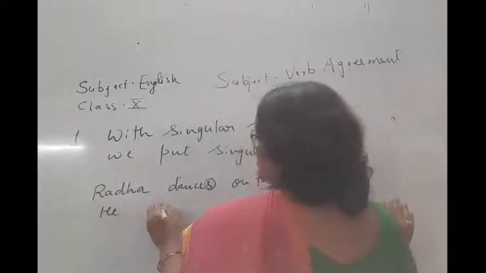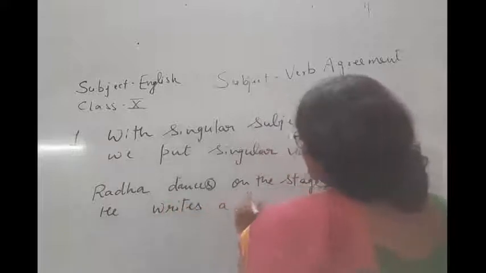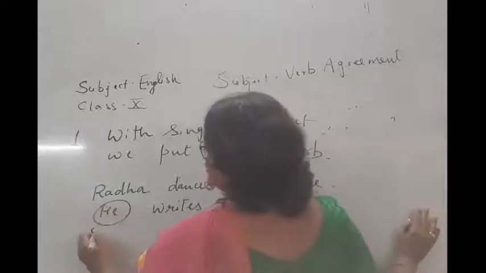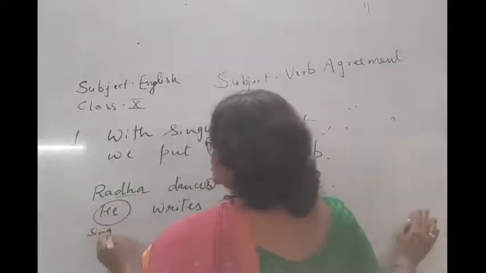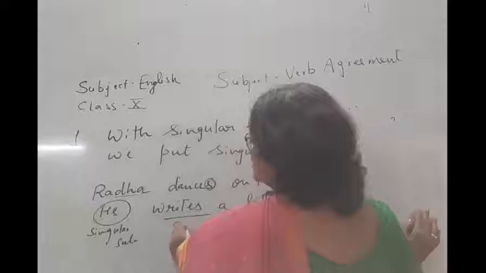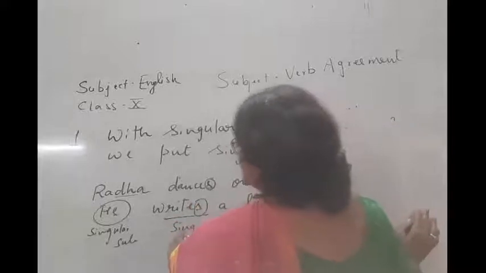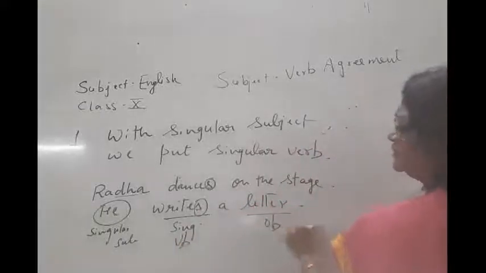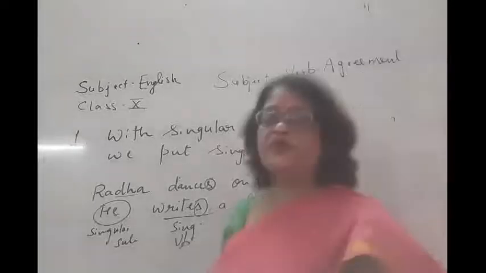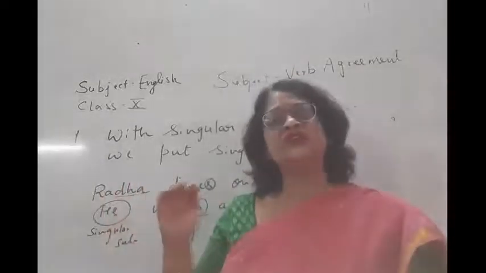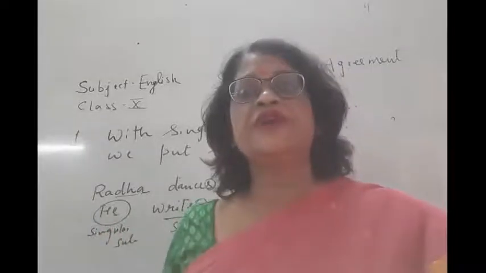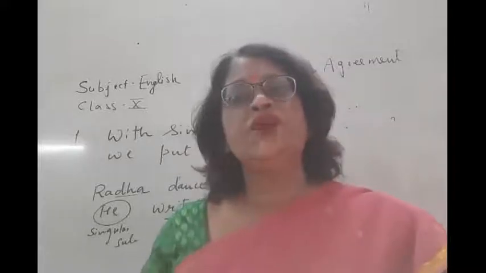He writes a letter. Now, he again is a singular subject. Like Radha is a singular subject, he is a singular subject. Writes is a singular verb. Why is it a singular verb? Because we are putting S with this verb, right? So this is a singular verb, and this is the object. So rule number 1: with a singular subject we always put a singular verb, and in a singular verb we always add